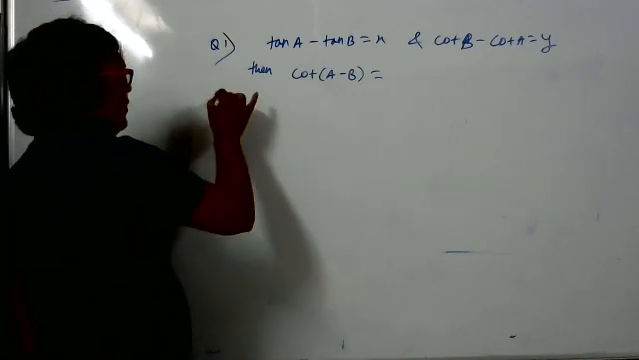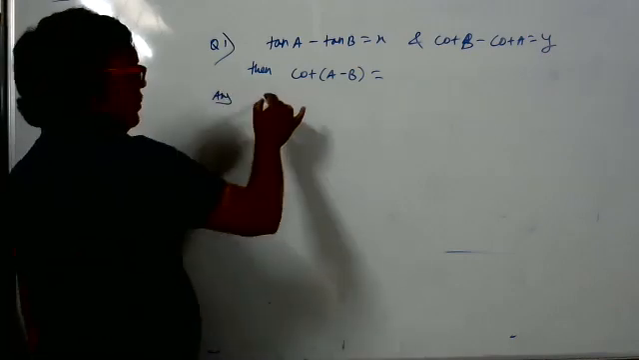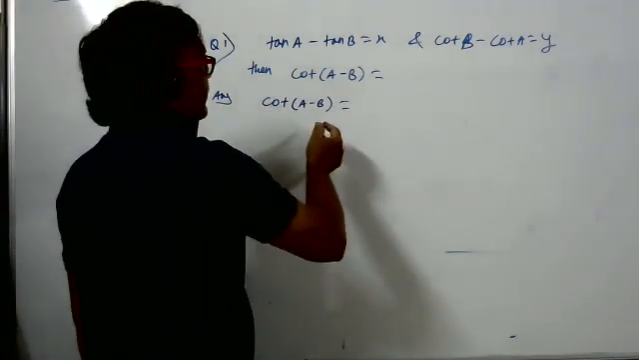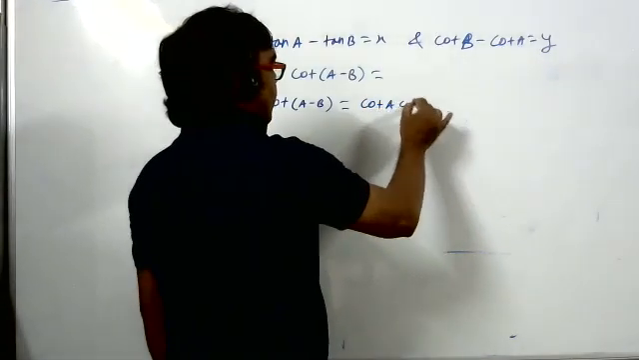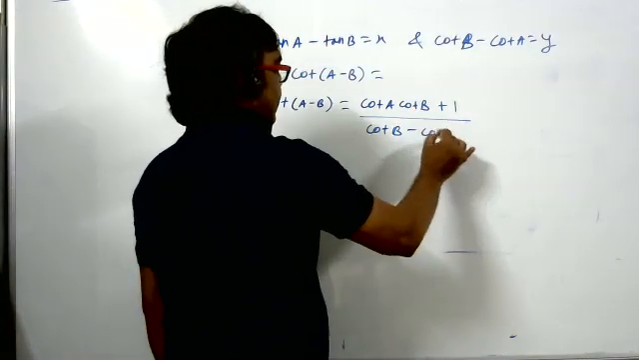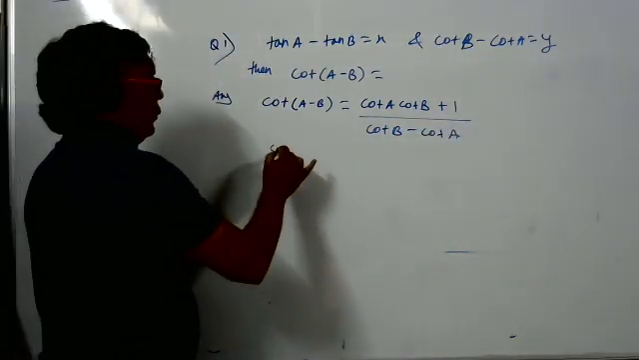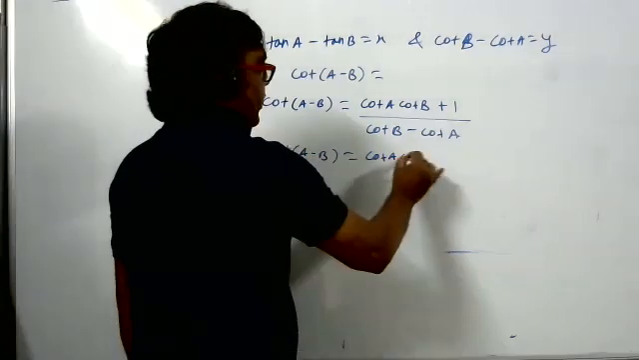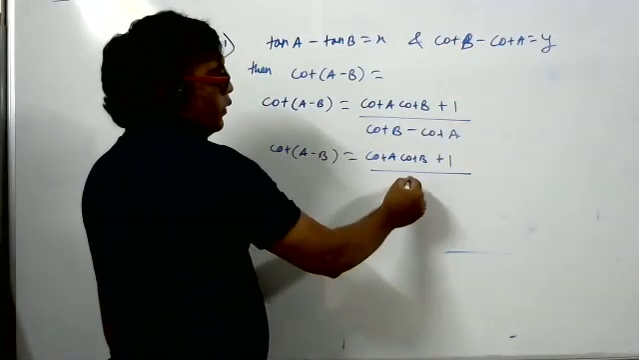See here. Shall I do or not? Sir, do it, sir. Cot A minus B, what is the formula? Cot A minus B is cot A cot B plus 1 by cot B minus cot A. Correct, na student? This is a formula. So substitute the value. Cot A cot B, we don't know the answer. But cot B minus cot A, they gave it as y. So shall I substitute here y?